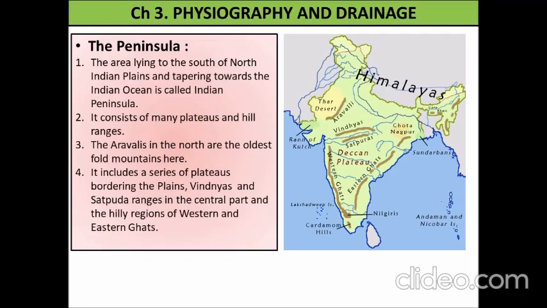The Aravallis in the north are the oldest fold mountain here. It includes a series of plateaus bordering the plains, Vindhyan and Satpura ranges in the central part, and the hilly regions of the western and eastern Ghats. This peninsula part is very important from your exam point of view. Try to see the location of all the places very carefully in the map.